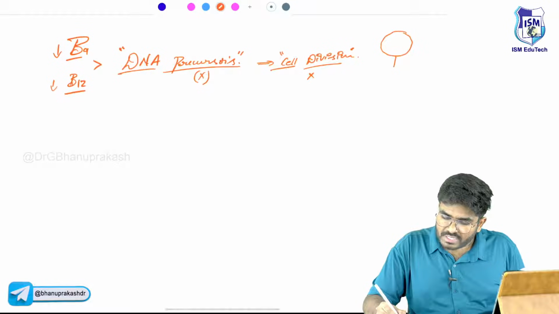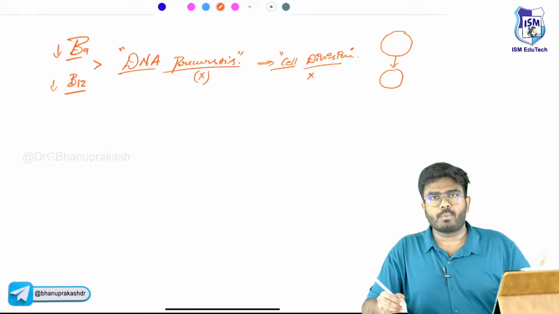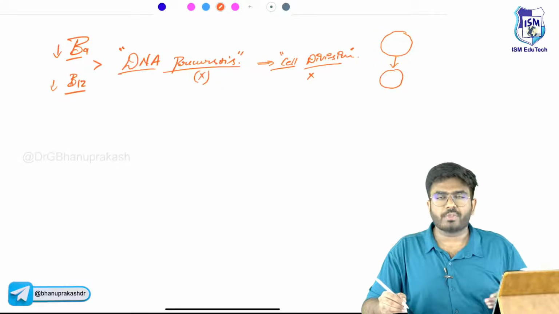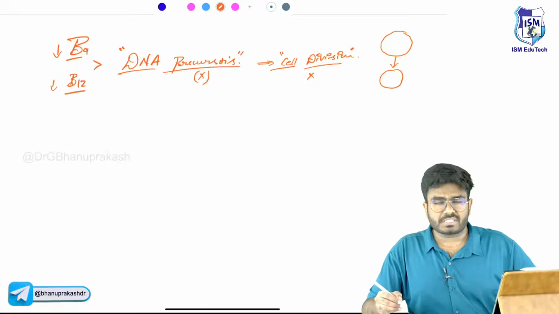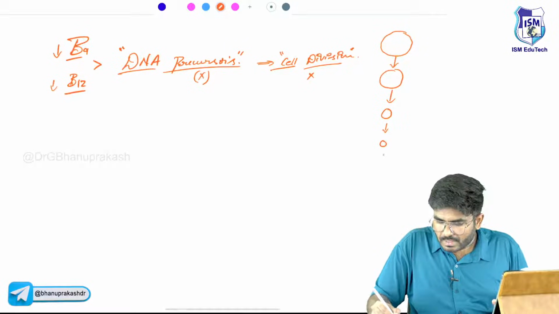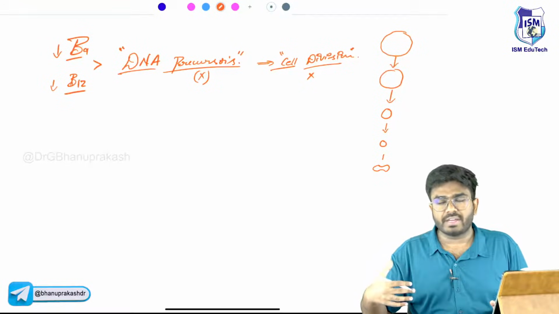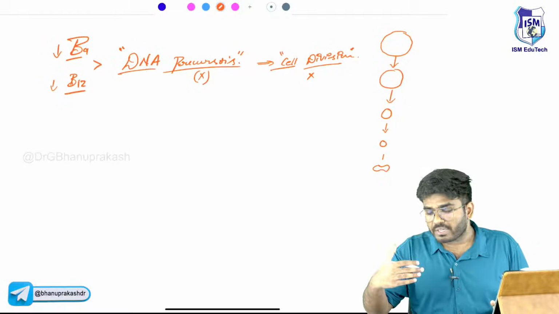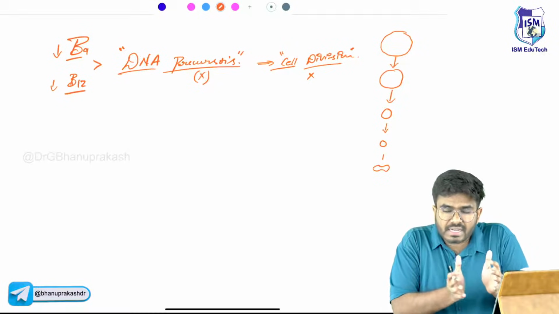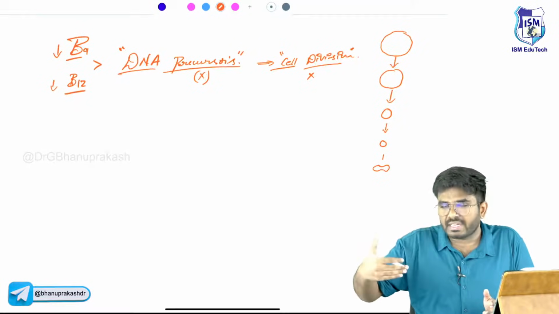The immature cells divide: the normoblast, early normoblast, intermediate, late normoblast. There are so many stages. While these immature cells are dividing, the size of the cells gradually gets reduced with every cell division.